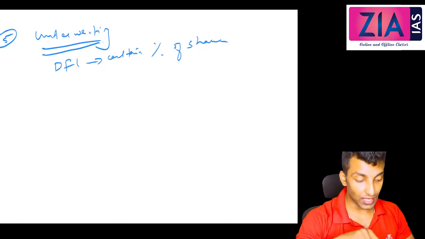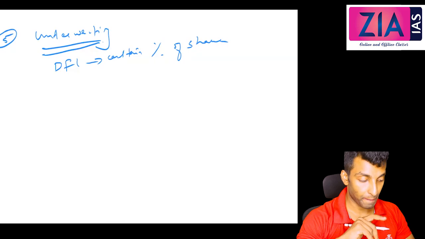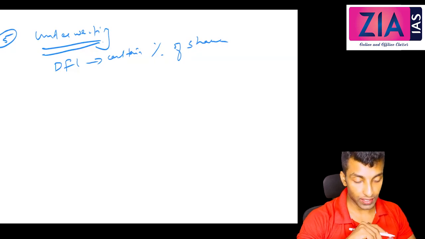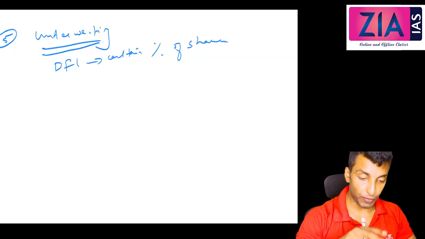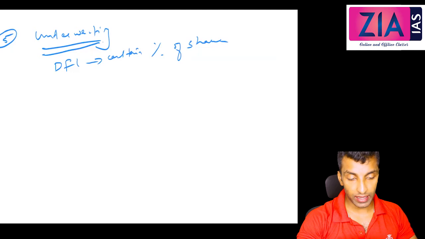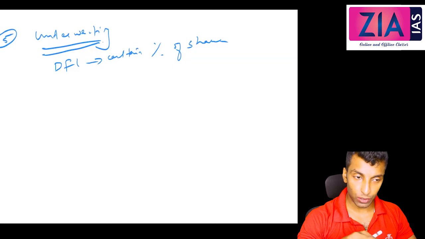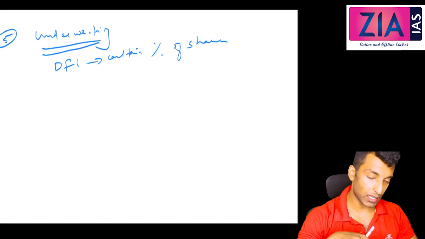Underwriting commission is charged for such guarantees. Before also I have told you, in case of a guarantee given by the DFI to the bank for a company, in that also commission was there. The same commission is charged here also.